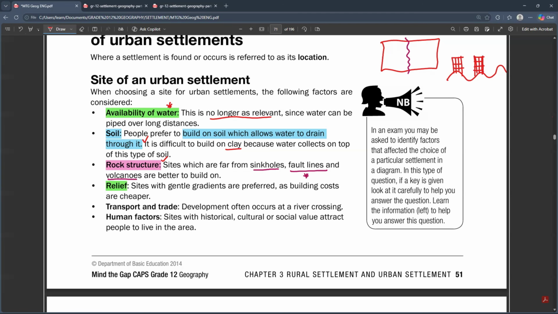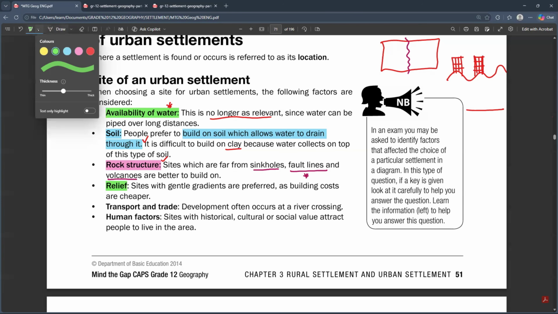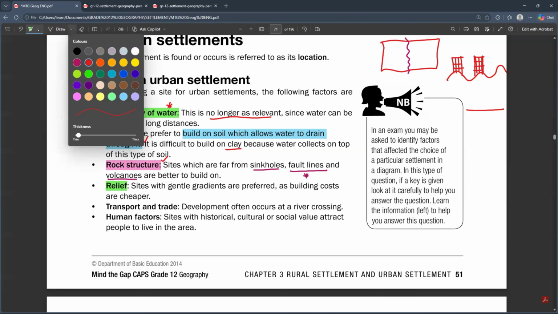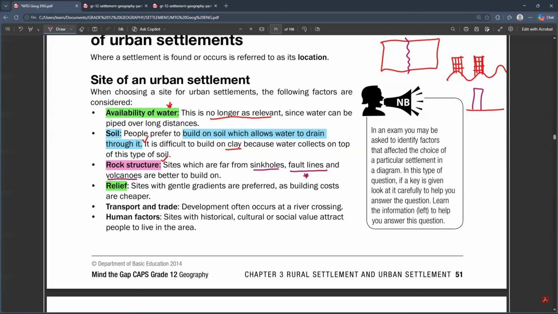So you go and look at the build of the area, or the relief of the area. If the area is gentle enough, or if the land is flat, you can build some buildings on it. Because the land is flat, the buildings will be stable and there won't be any problems. And it will be way cheaper to do that. So the sites that have a gentle gradient are the most preferable.